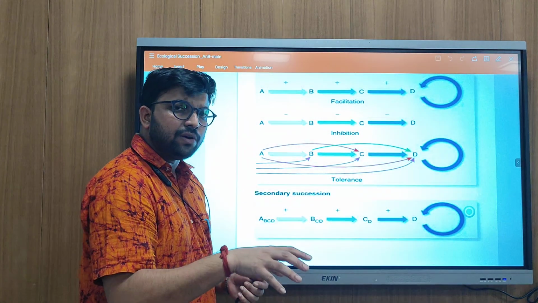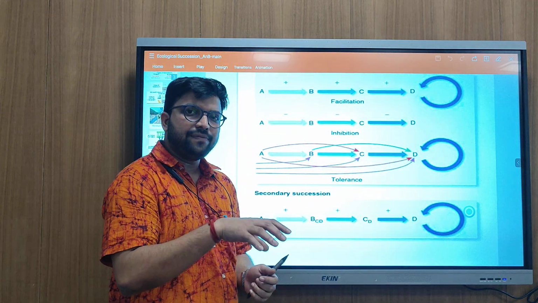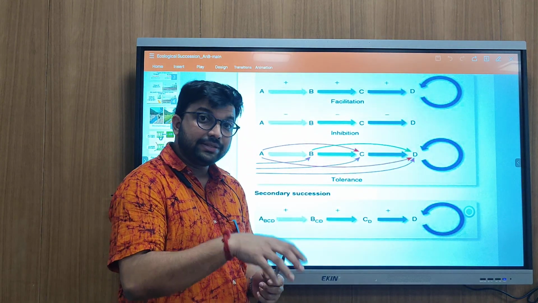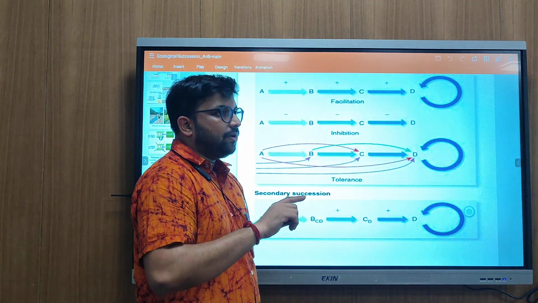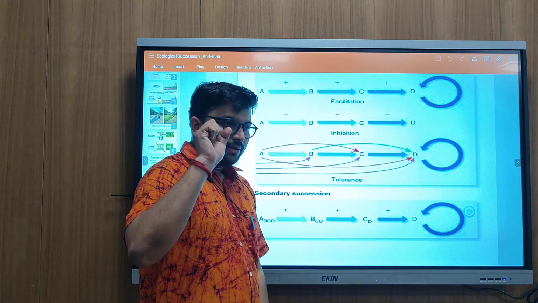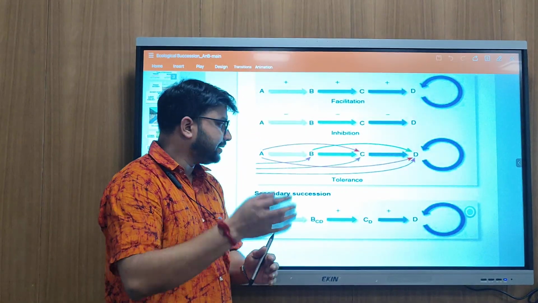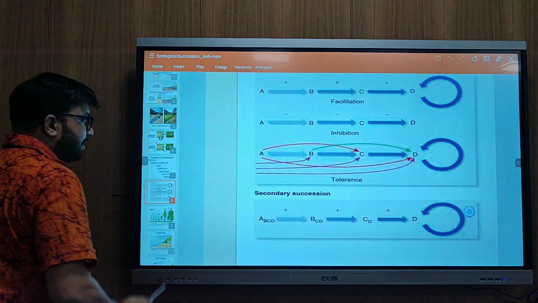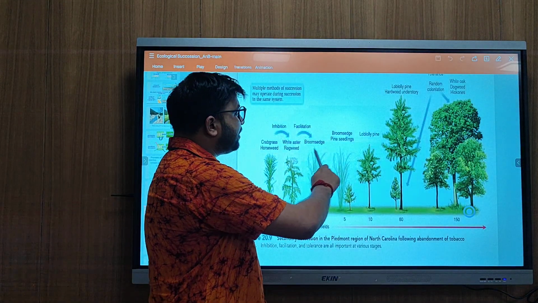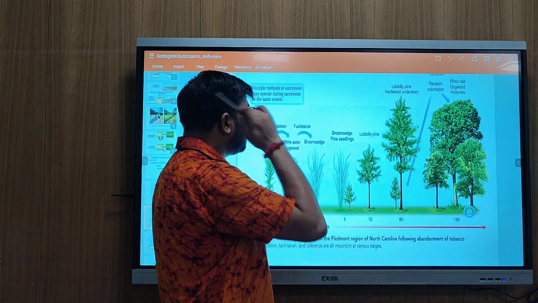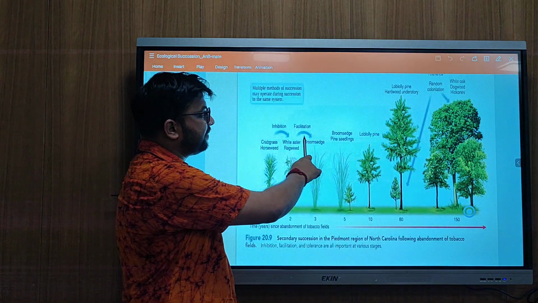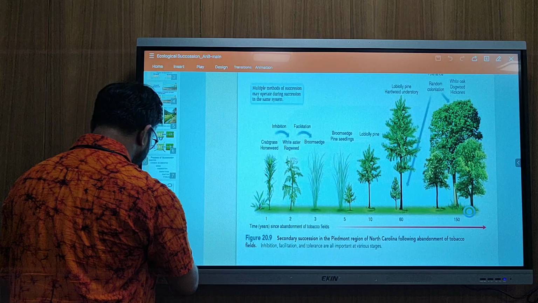All of them are living there and they are fighting for their own space. But all of them are tolerating the chemical, and they are fighting against the chemical that is spread by the other species. Next, this is the model by which I am showing the inhibition, facilitation and tolerance models.